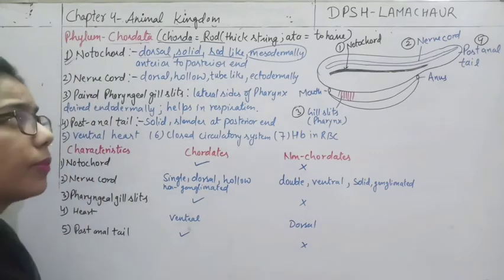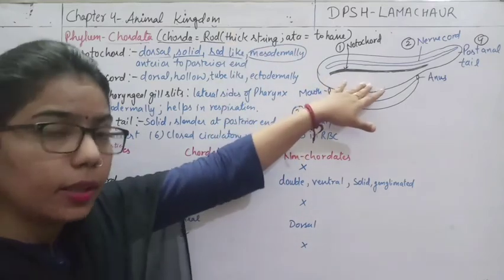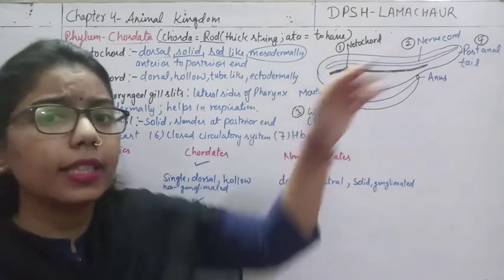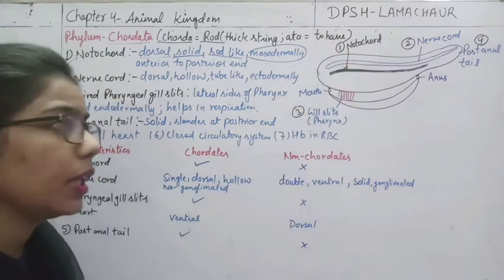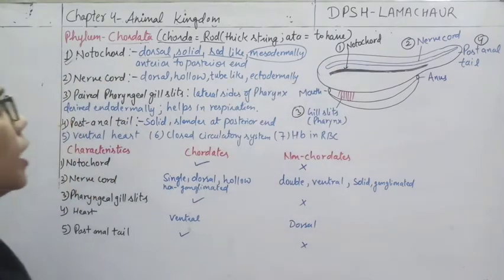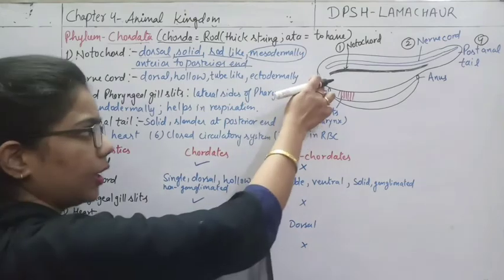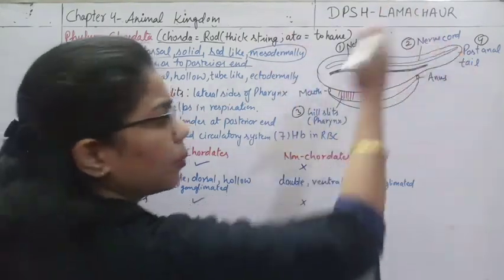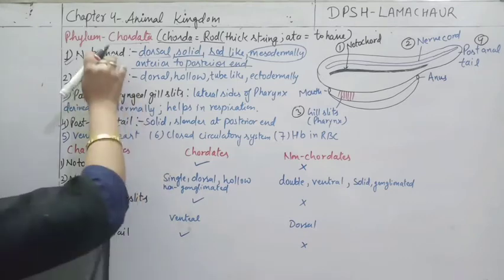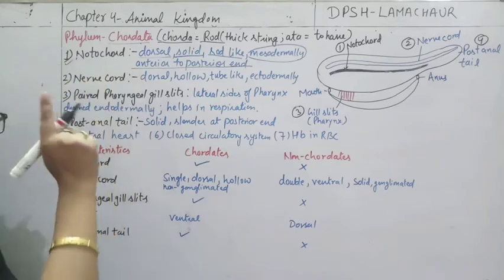So now it is clear about the notochord. How is the notochord? First of all, it is dorsally present, solid, rod-like, and how is it originated? Mesodermally originated, because it is present in between, right? Now another thing: from the anterior to the posterior end, it starts from the anterior and goes up to the posterior end of the body. That much is here. And we are talking about this notochord, the one that is absent in which?